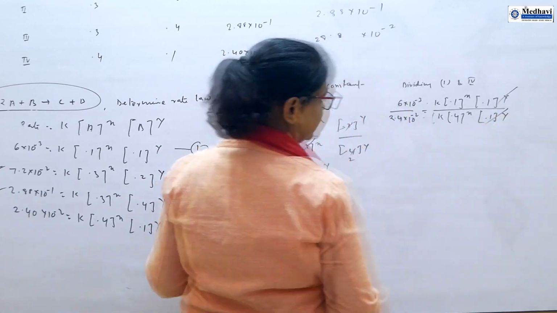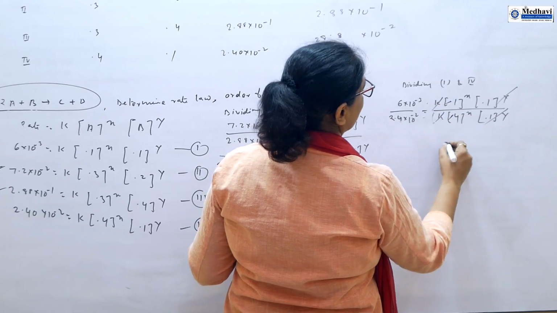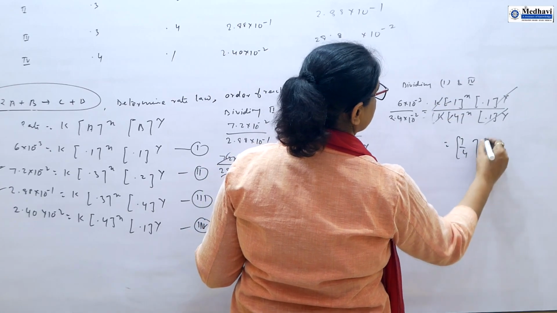This will be cancelled, this will be cancelled. Here 1 by 4 to the power x.